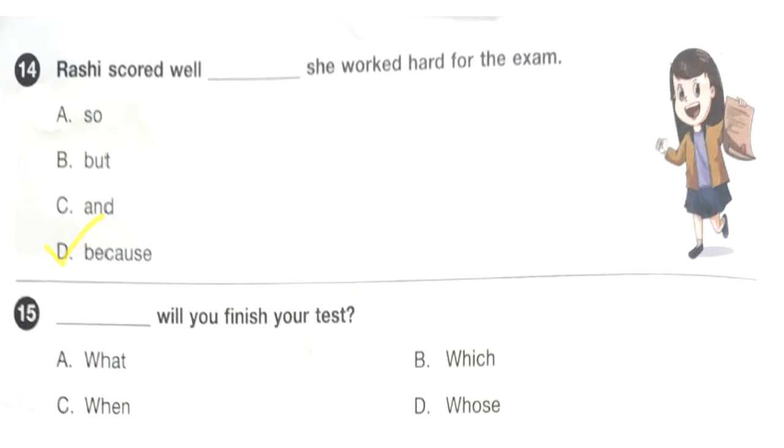Question 15. Dash will you finish your test? A. What? B. Which? C. When? D. Whose? You have to choose the correct option to fill in the blank. So the answer is option C, which says when will you finish your test? Answer C.